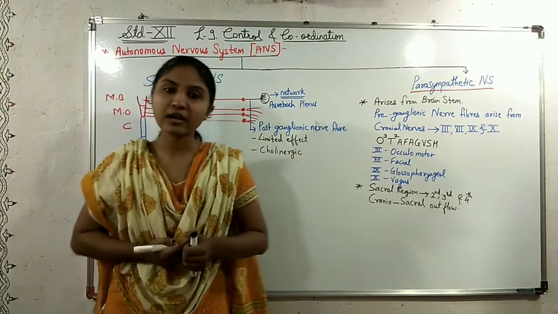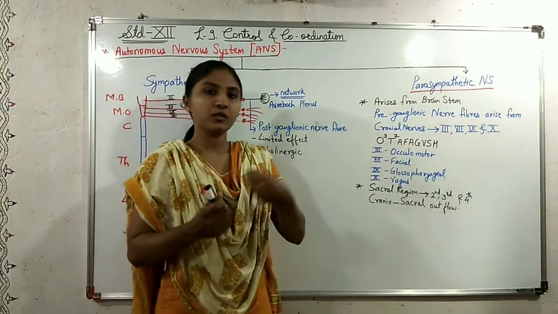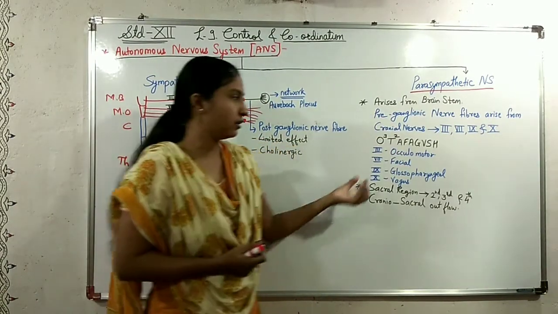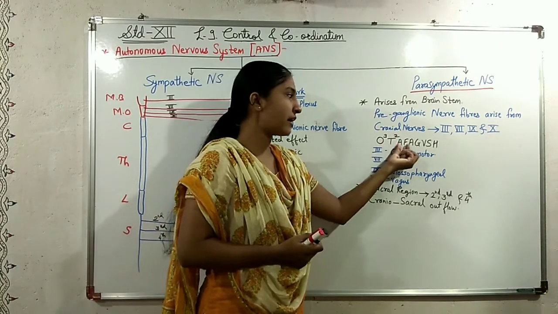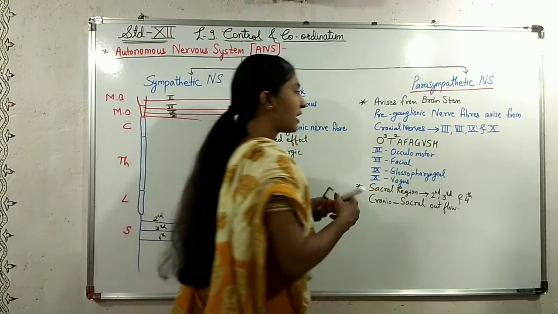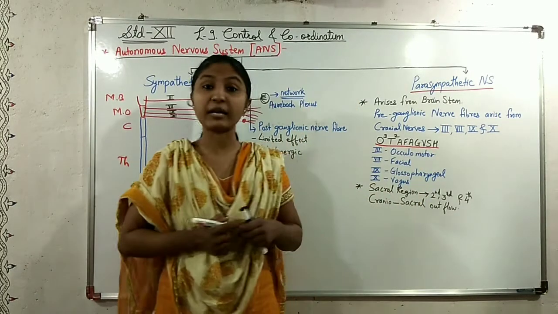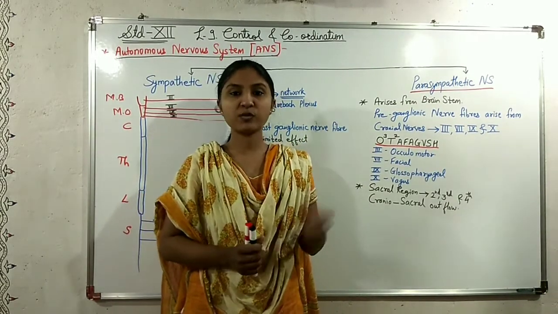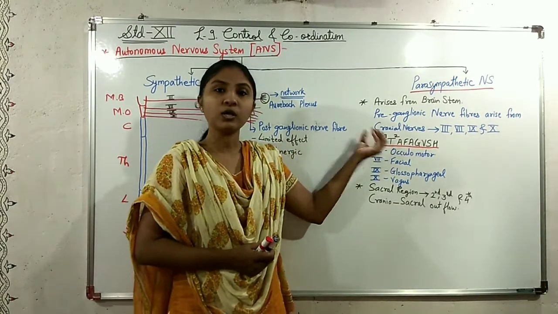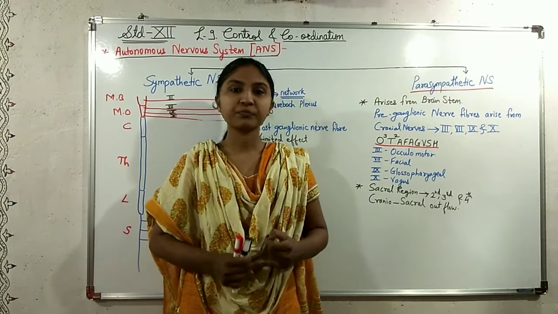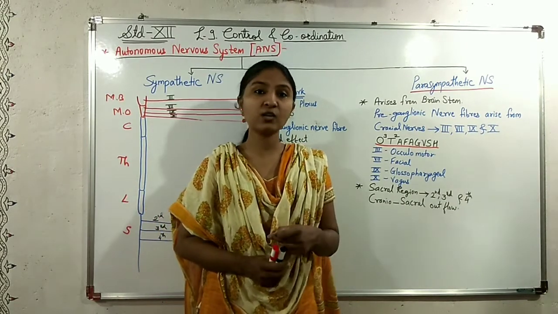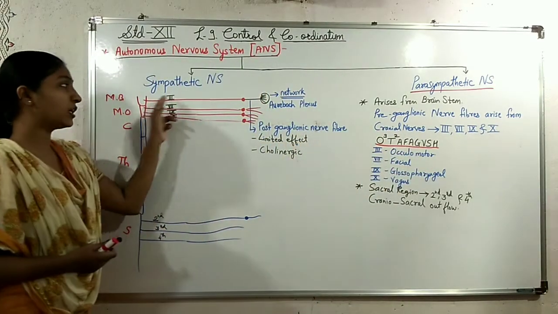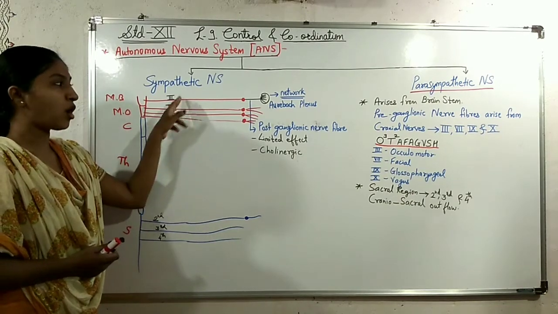While understanding the cranial nerves, we learned a formula to remember their names: O cube T square AFA GVSH. This formula helps us remember the names of the cranial nerves. We said that there are 3 cranial nerves whose names start with O. The first one is olfactory, the second is optic, and the third, the 3rd cranial nerve, is the oculomotor.